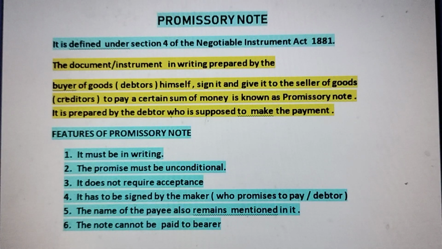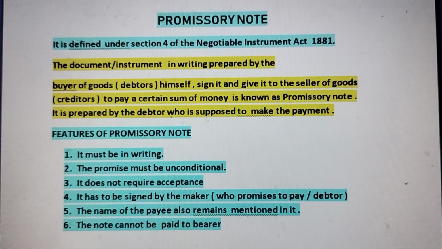Promissory note is drawn by the buyer, promising the seller that he will be paying the required amount on the due date. So, promissory note is defined under Section 4 of the Negotiable Instrument Act 1881. This is very important.